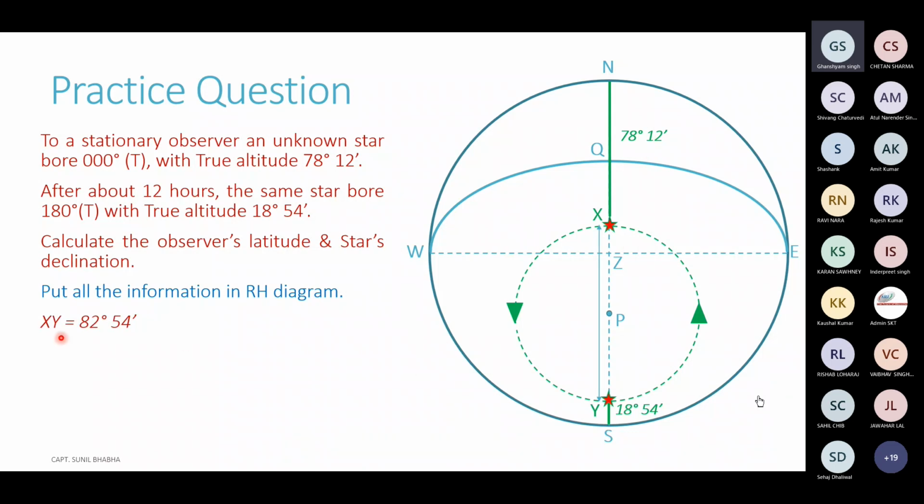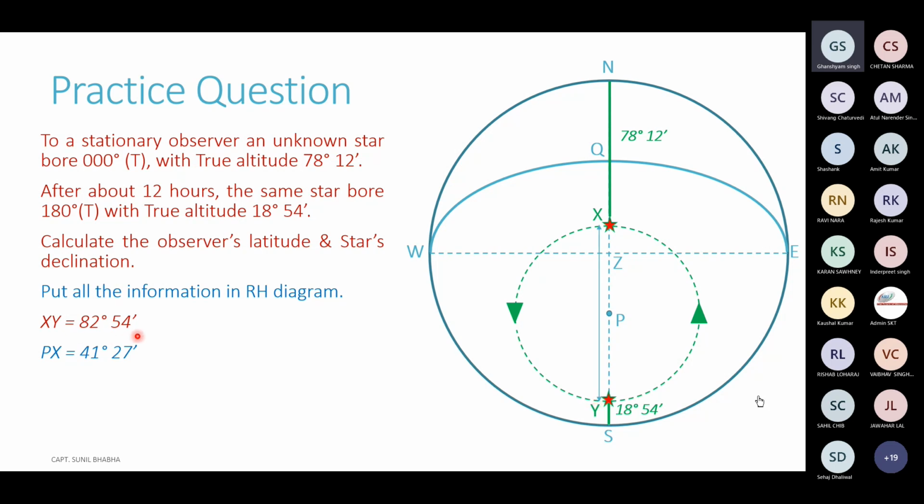So XY in this case comes to 82 degrees and 54 minutes. So XY is 82 degrees and 54 minutes. Now this XY is the diameter of the declination circle. If you divide it by 2, you will get the radius of this declination circle.